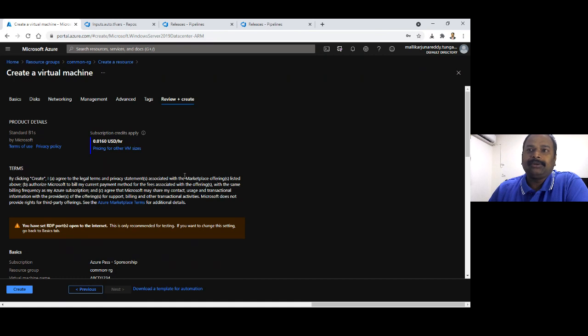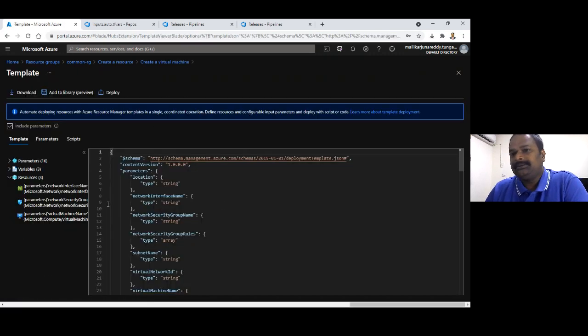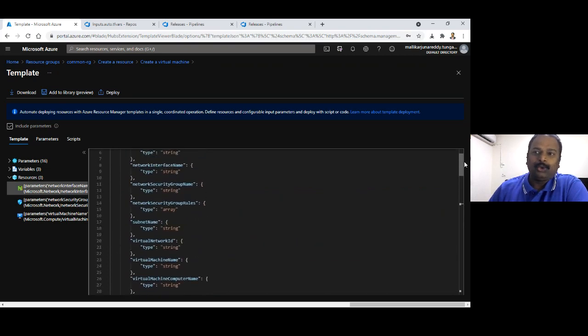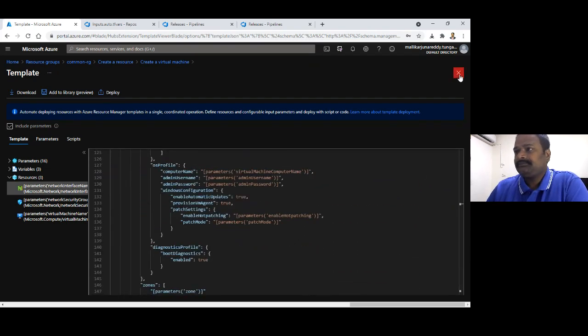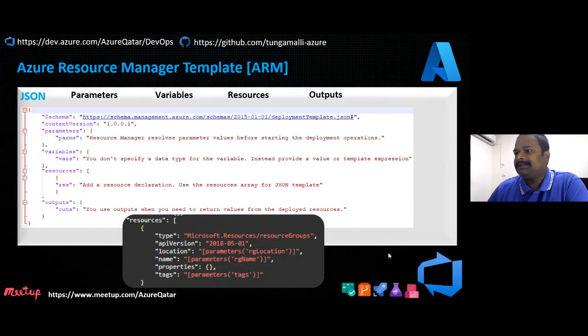The same thing today, we are going to see how we can do, the creating of a virtual machine through Terraform rather than an ARM template. As I told you, ARM templates are in JSON format. It is quite difficult to read and code. This is a strict JSON format. Okay, let's go back to the slide. So as I said, this is about the ARM template. I've given a brief introduction about this.